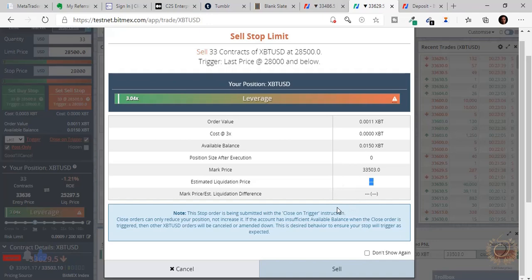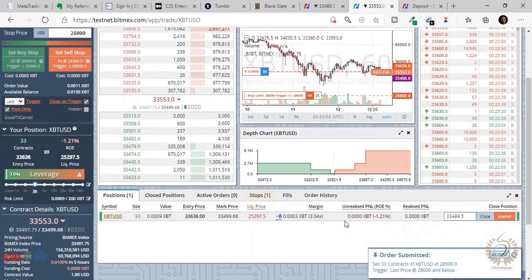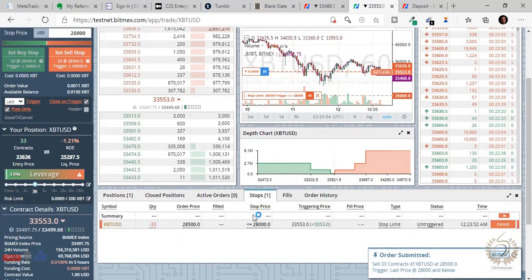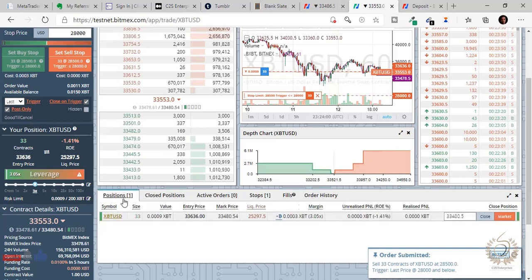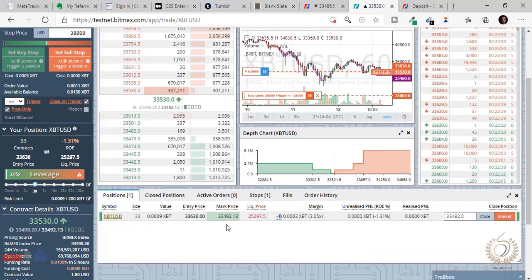You're just trying to hedge your already active position, which is our buy trade. So we set our stop, and if you click on the stop tab, it's going to appear here. If for any reason our position has been filled, you see the trade has been opened, and now it's only going to hit.